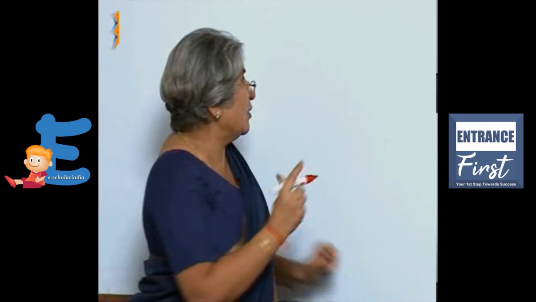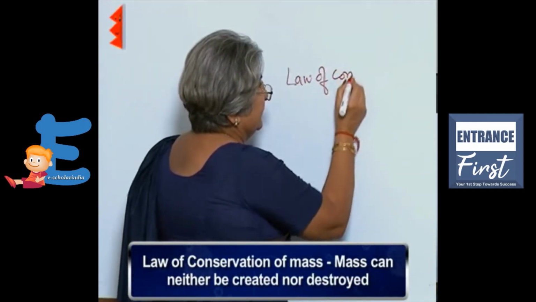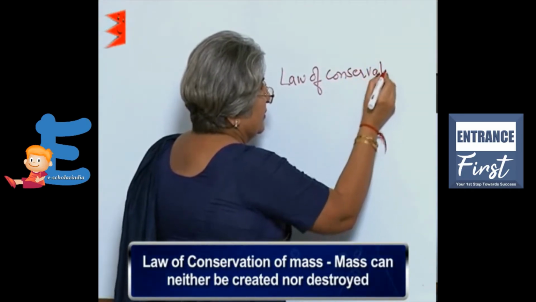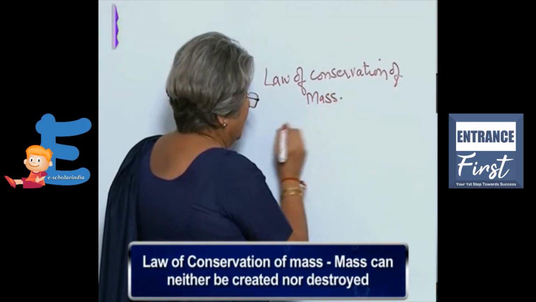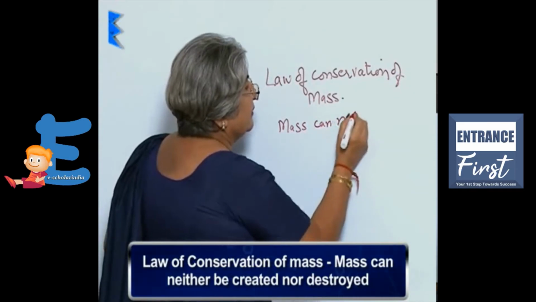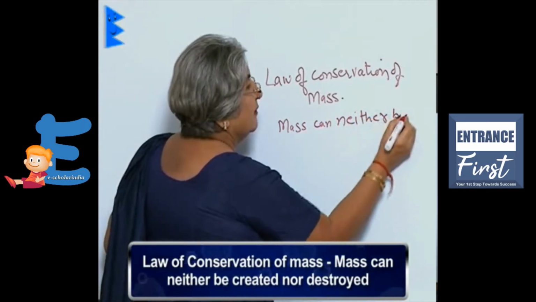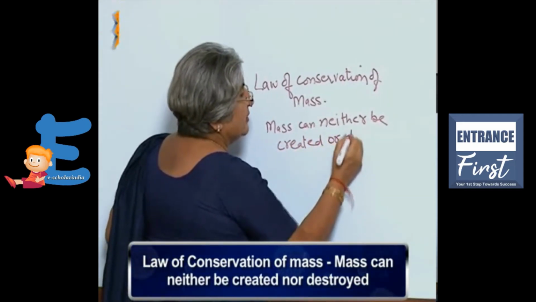So similarly, in the case of a chemical reaction, what was observed was that the mass remains the same. So this law is called the law of conservation of mass, which states mass can neither be created or destroyed.